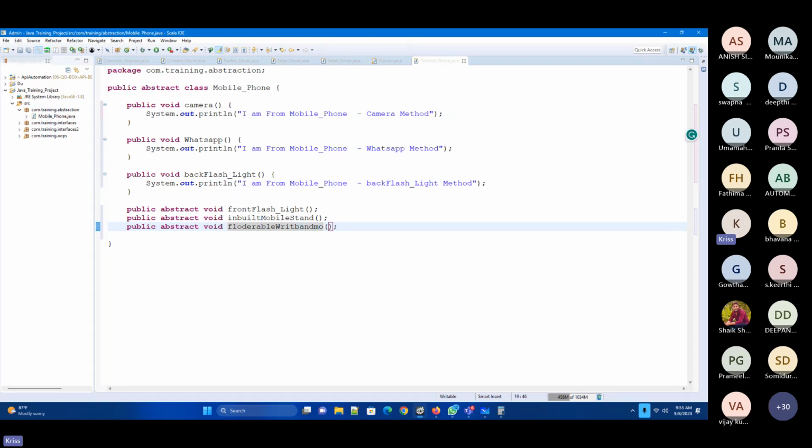I'm just randomly creating something. So now these are the futuristic things.